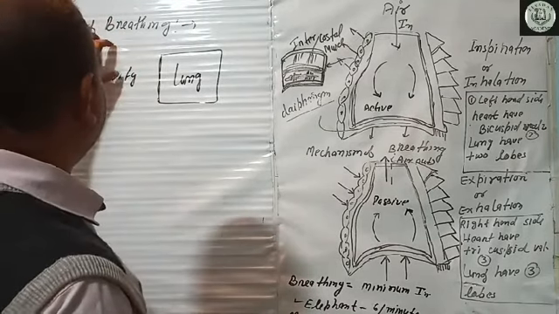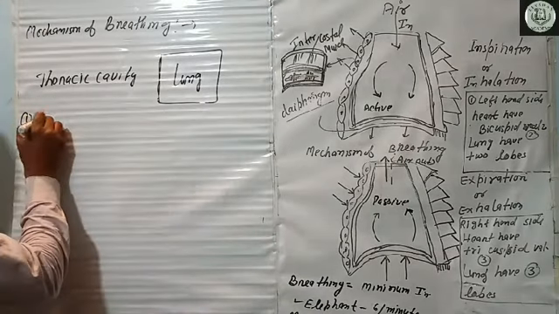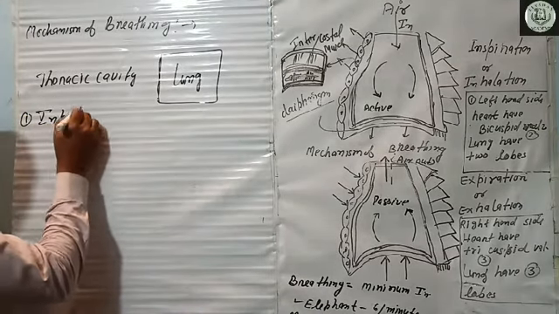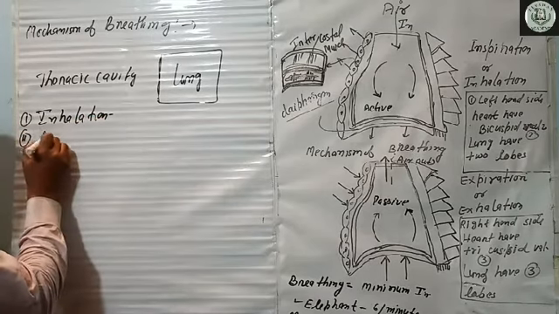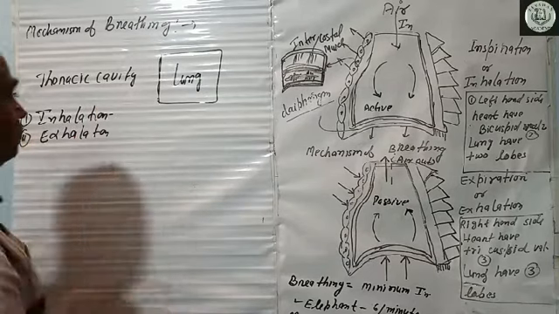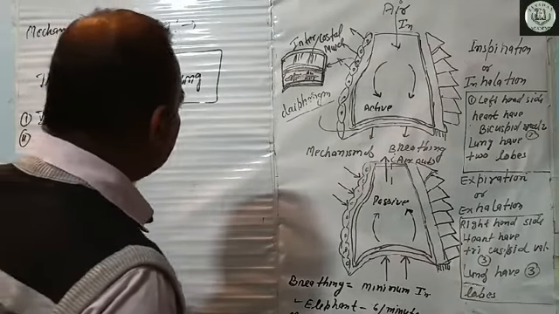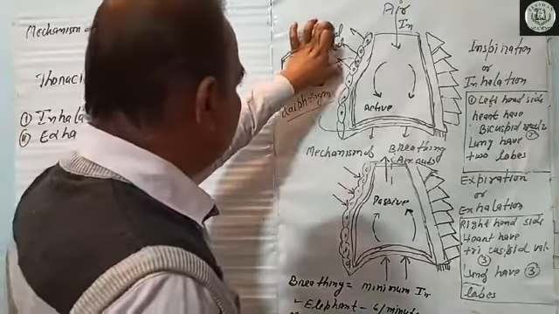The mechanism of breathing is divided into two steps. One is inhalation and the second one is exhalation. Overall, these two processes are carried out with the help of two things.